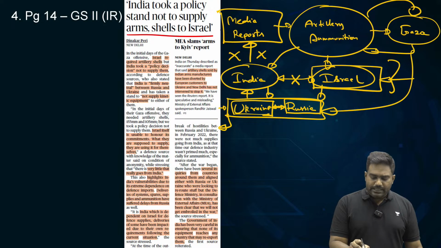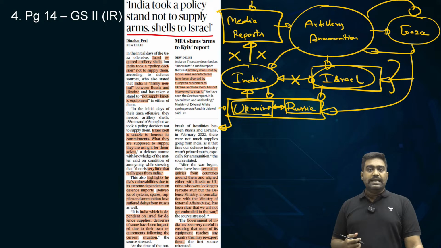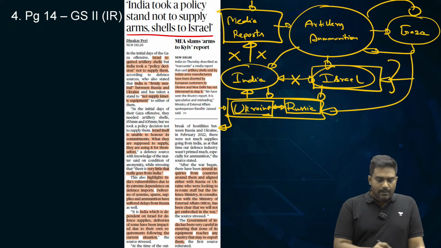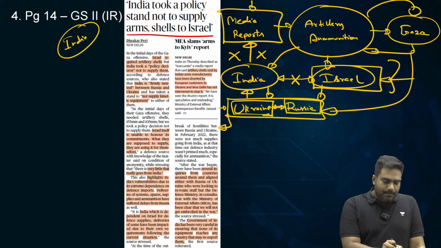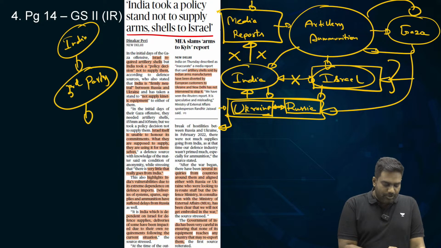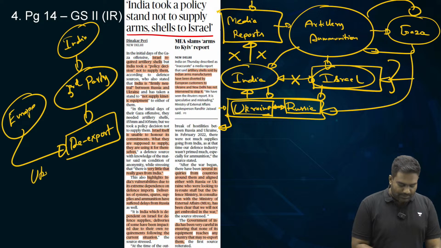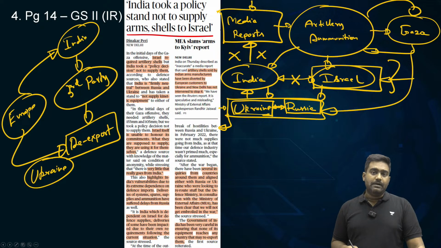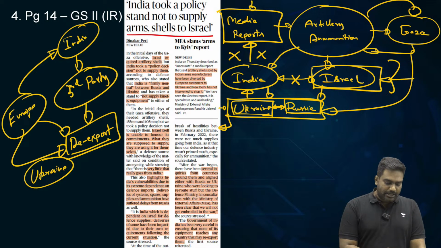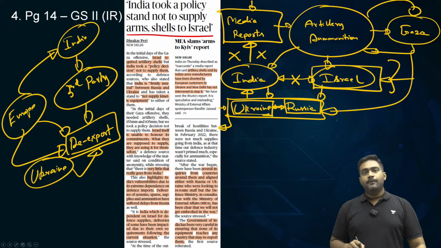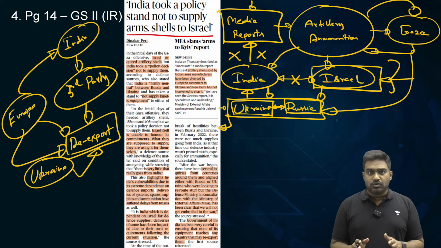So then how come there are these media reports and images showing Indian made ammunition in these war zones? What's happening is that maybe there are other third parties who are procuring the ammunition from India and re-exporting it to countries like Ukraine. For example, there are European countries which are arming Ukraine, supplying weapons to Ukraine. So there are reports that few European vendors are buying from India and then secretly re-exporting it to Ukraine. Maybe that could be a reason why Indian ammunition has been found. But India has denied these reports as well.